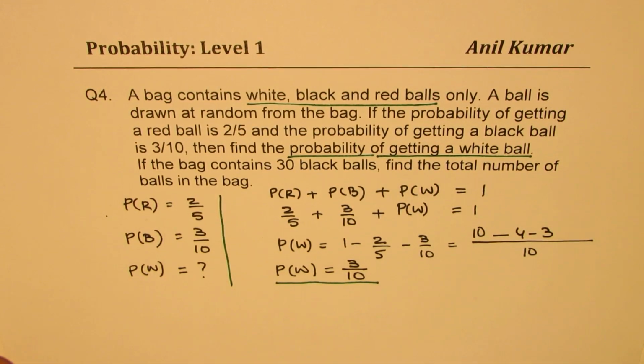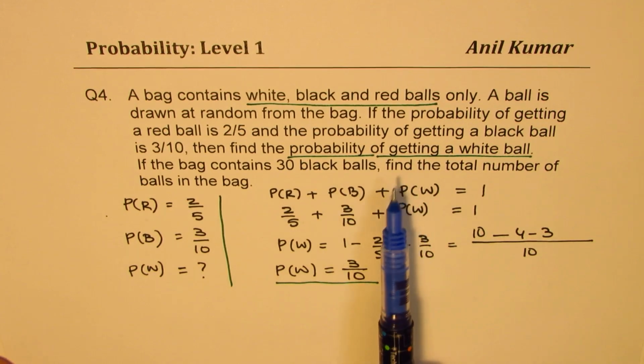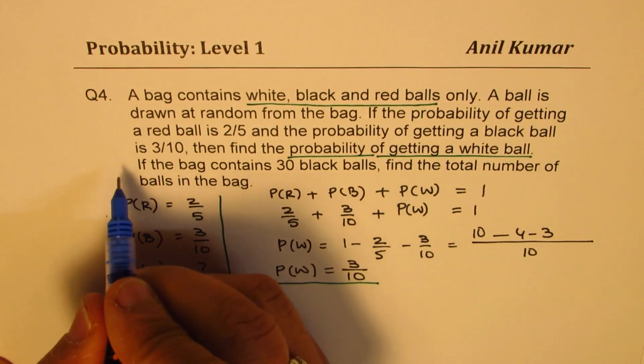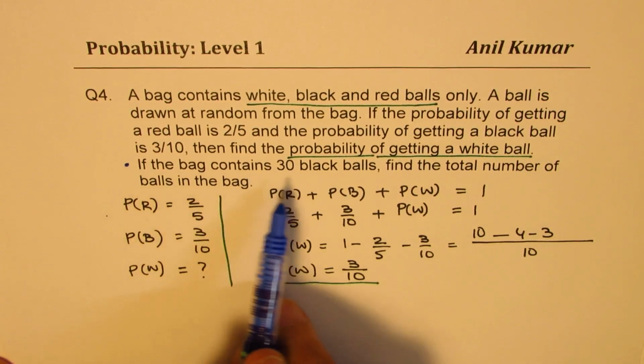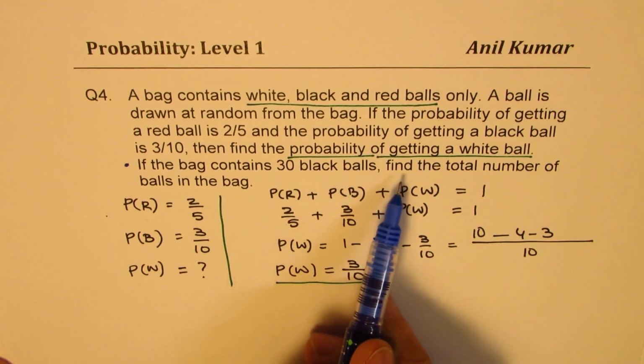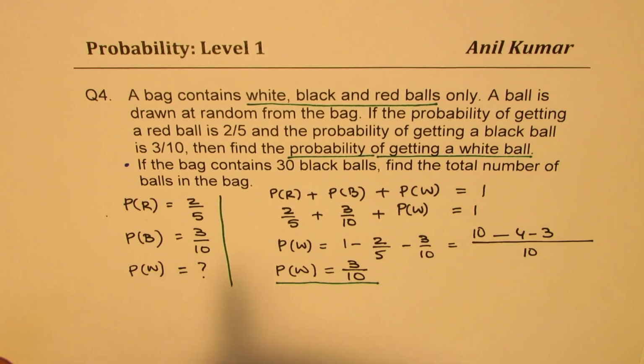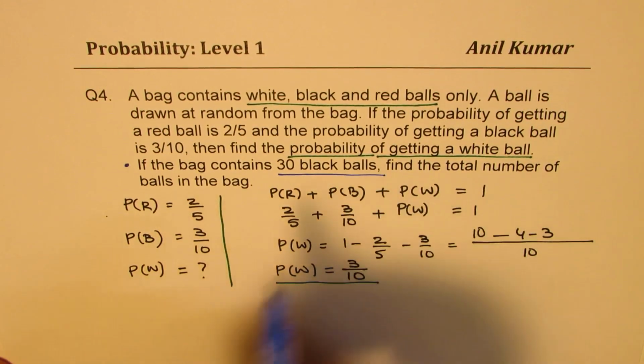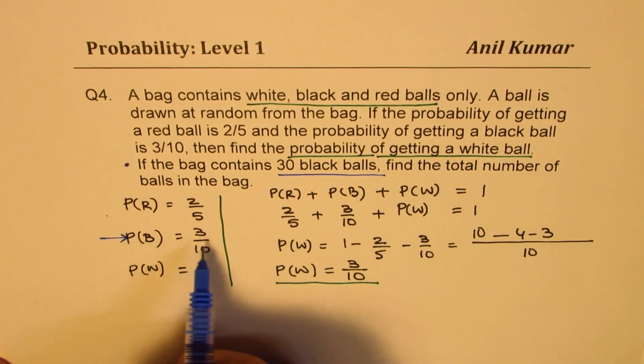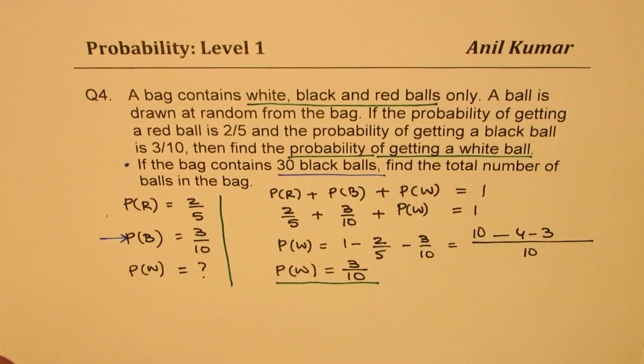Now, we have a second part to this question. That is, if the bag contains 30 black balls, find the total number of balls in the bag. Now, we have 30 black balls. Probability for black is 3 out of 10. Correct?